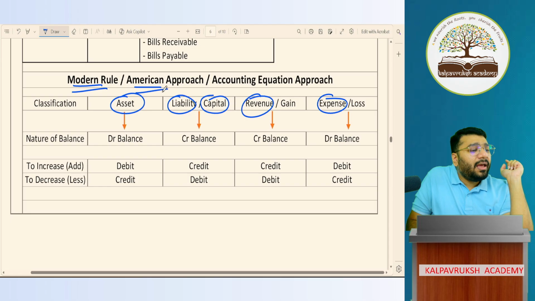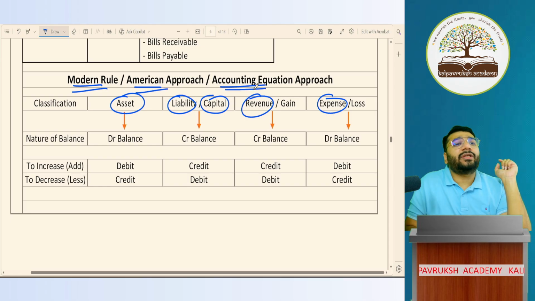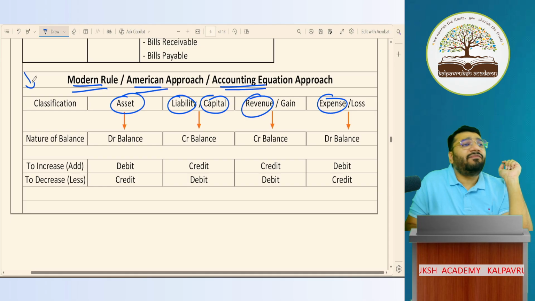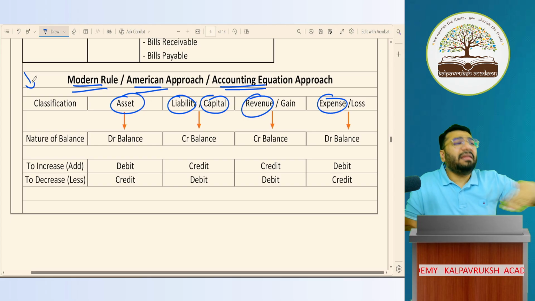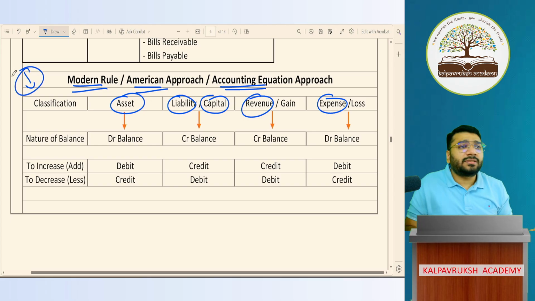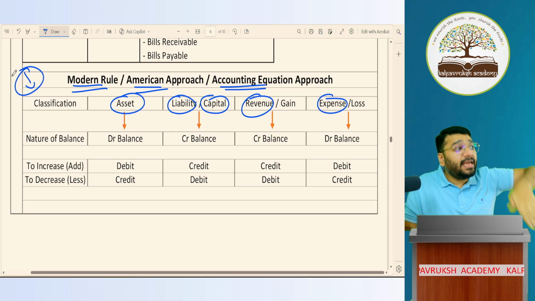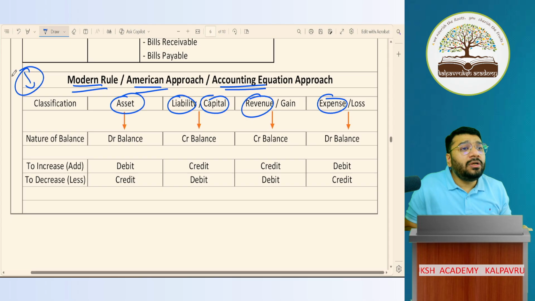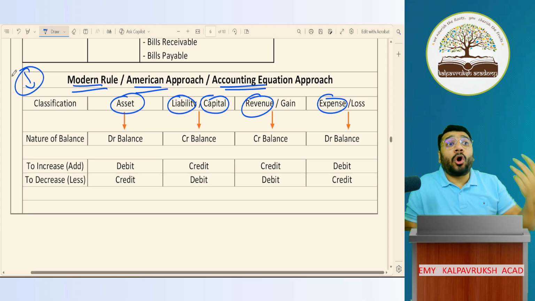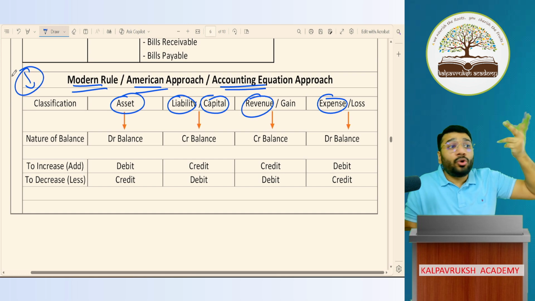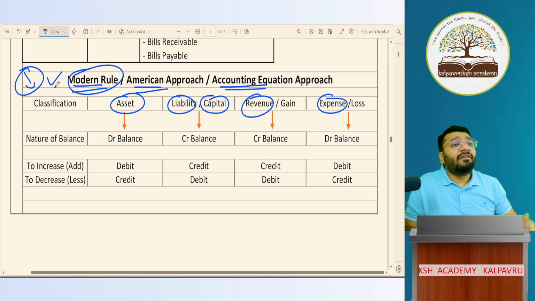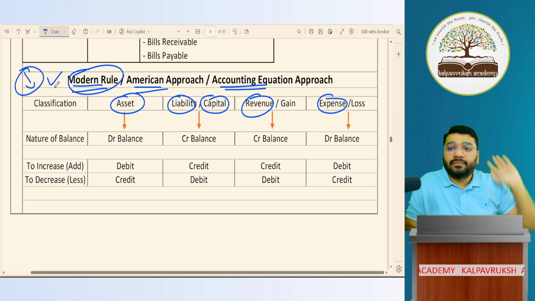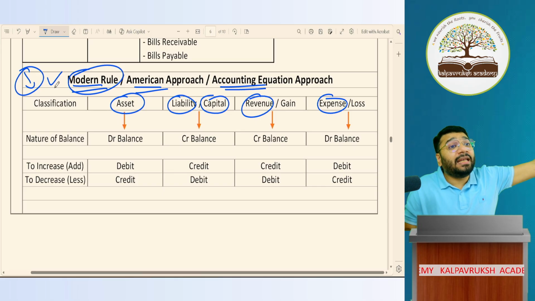Modern rule is also called the American approach, also called the accounting equation approach. This concept became famous in the last 6-8 years, or let's say the last 10 years at the max. People started applying this. Prior to this, even in the CA course, we were only following the golden rule of accounting. Then people discovered that we are not able to apply the golden rule for all the journal entries. Hence, they came out with the second rule called the modern rule, where we are now comfortably able to apply debit and credit in every transaction and event.